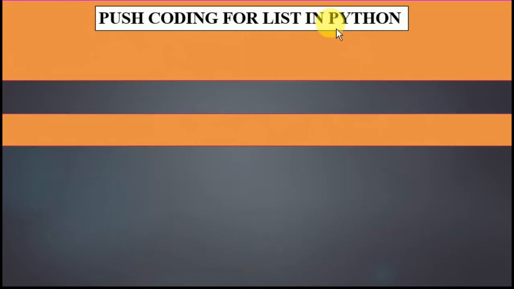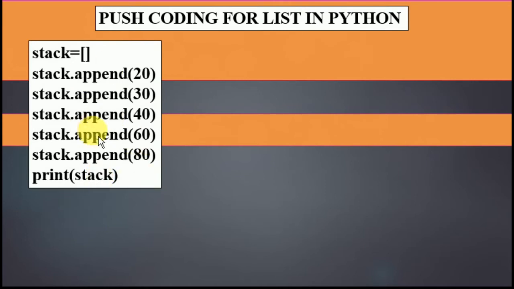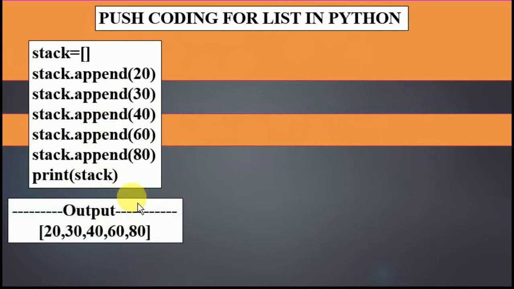Push coding for list in Python. Here it is, the full coding. And when we execute these lines, it will generate the output like this. I'm going to show you that practically also, how these lines are going to work, and this is the output that is going to be shown on the screen.